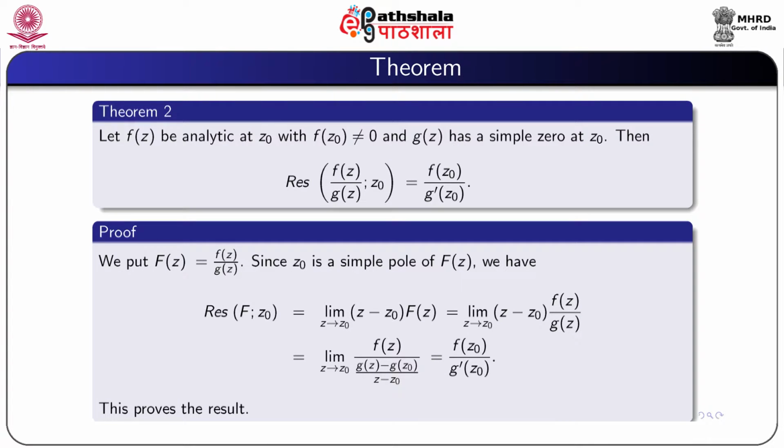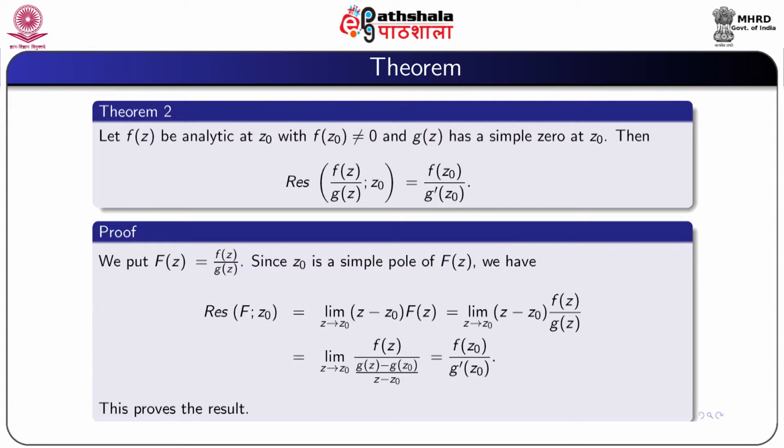So, we assume that capital F is equal to small f by small g. Since z0 is a simple pole of capital F, we have residue of capital F at the point z0 equal to limit z tends to z0 of (z minus z0) into F(z), which is equal to limit z tends to z0 of (z minus z0) into f(z) by g(z).